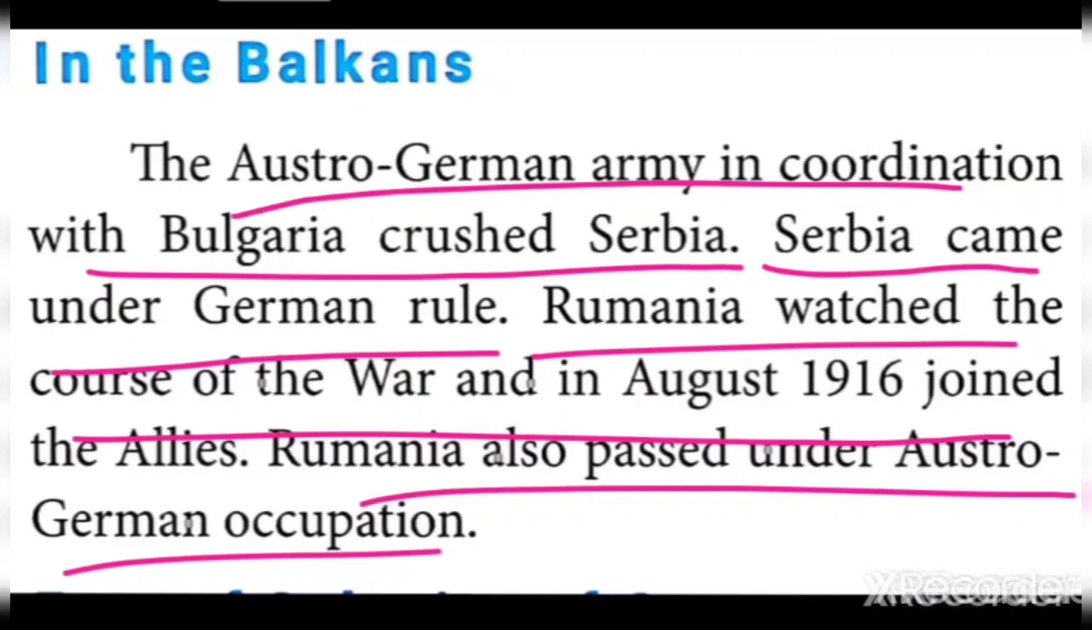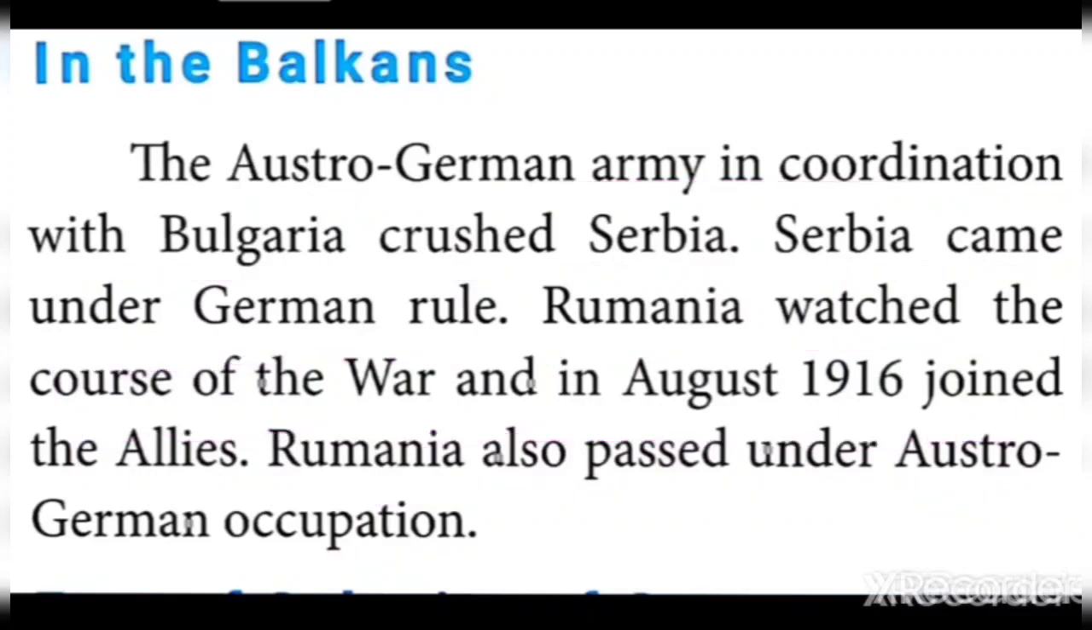Otherwise, Romania also went under the control of Austria-Germany. Yes, that much only is given, students. In the Balkans area, what things are given? The Austro-German army crushed Serbia with the help of which country? Bulgaria. Yes, with the help of Bulgaria, it crushed Serbia. So Serbia came under the control of German rule.